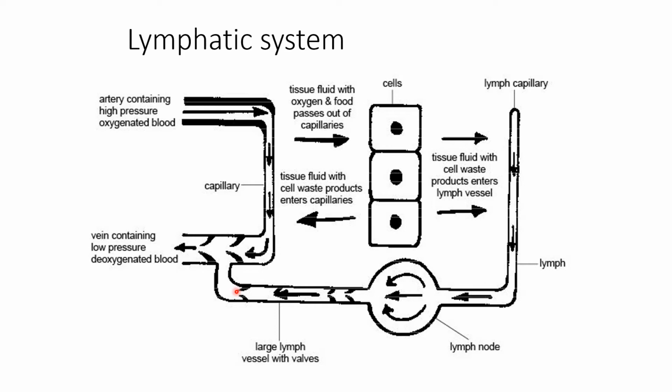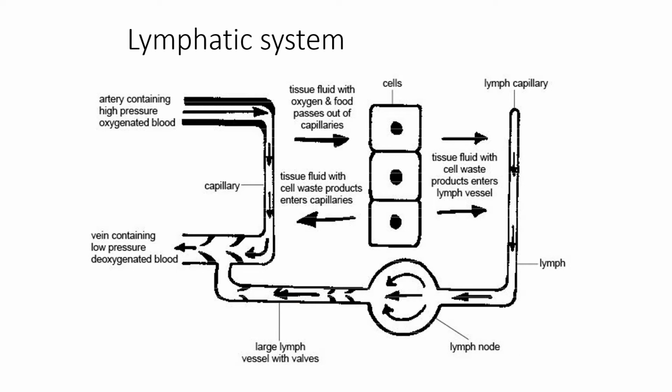Return to the circulation through the separate system of the lymphatic vessels, usually called the lymphatics. The fluid passing through the lymphatic vessels is called the lymph. The smallest lymphatic vessels are the lymphatic capillaries that join together to form the larger lymphatic vessels. So these are the lymph capillaries, they join together to form the larger lymphatic vessels.